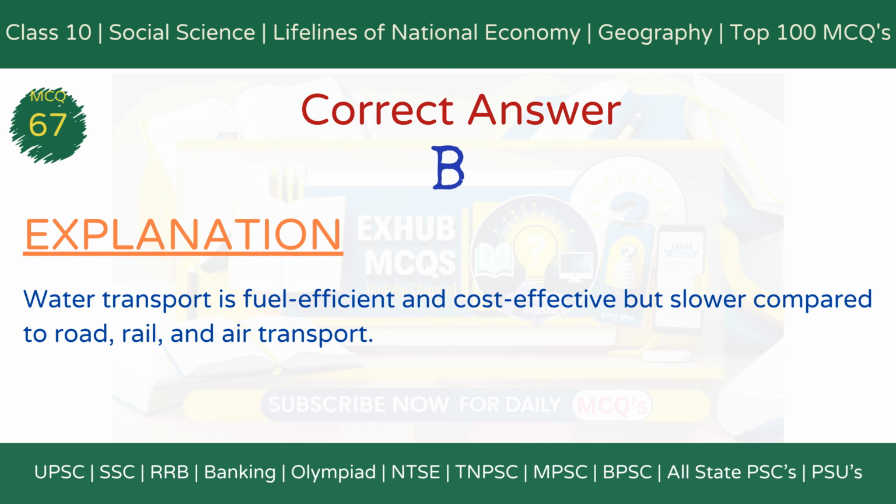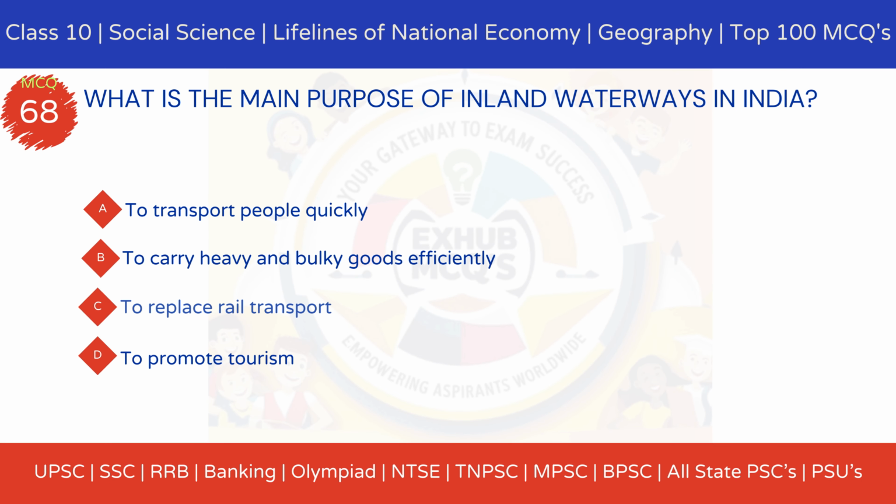The correct answer is option B, slower than road and rail transport. Explanation. Water transport is fuel efficient and cost effective, but significantly slower than road, rail, and air transport, making it less suitable for perishable or urgent cargo. MCQ 68. What is the main purpose of inland waterways in India?